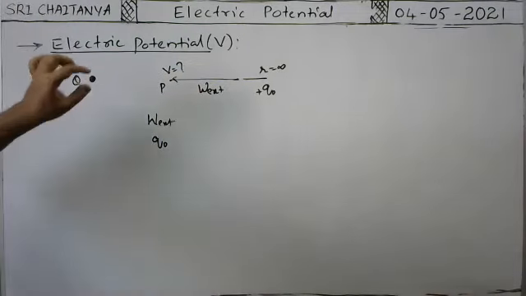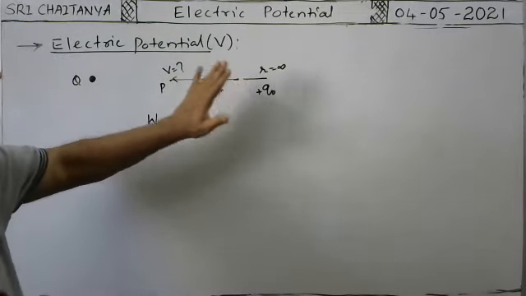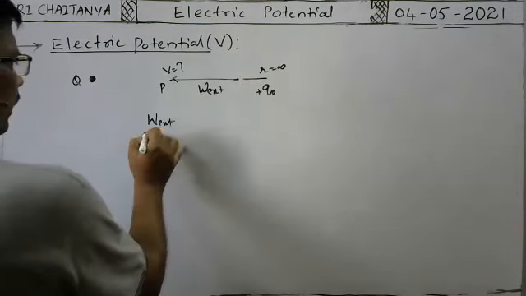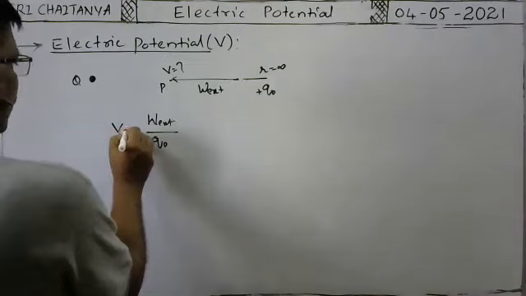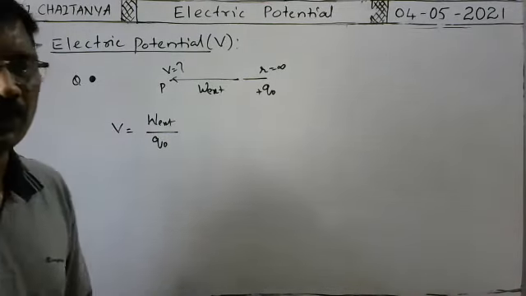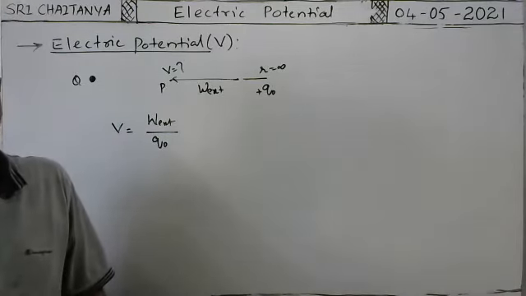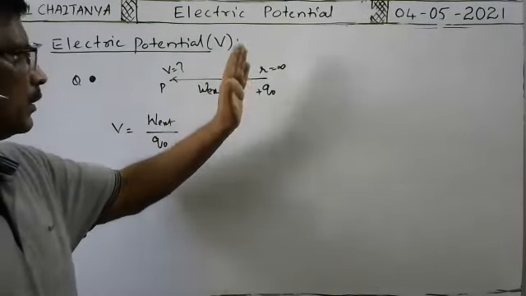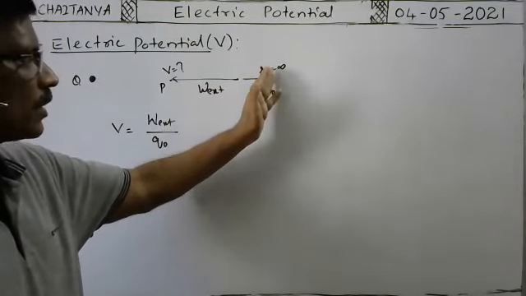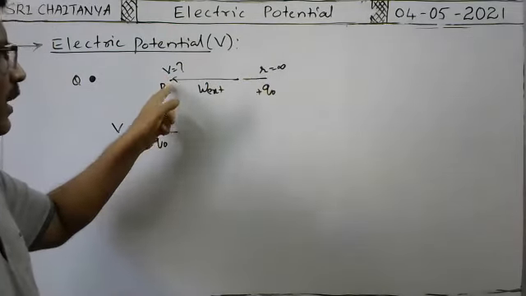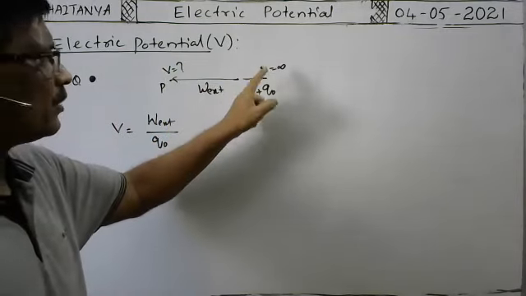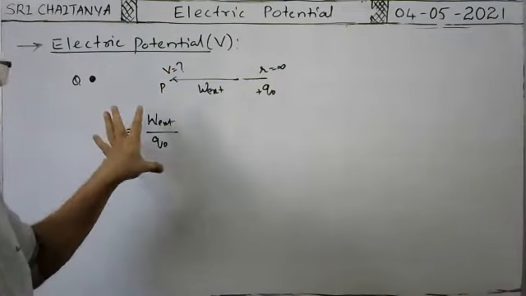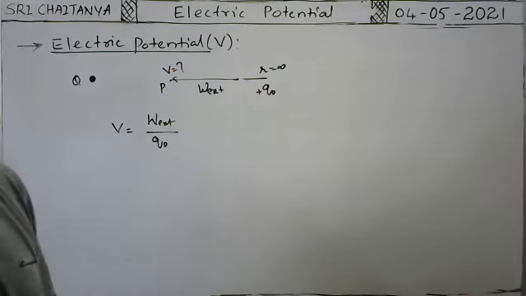Then the external work done to bring the unit positive test charge from infinity to this point is W external by Q0. According to the definition, this is equal to the electric potential. So it is the external work done to bring the Q0 positive test charge from infinity to this point, divided by Q0. This is the general formula for electric potential.